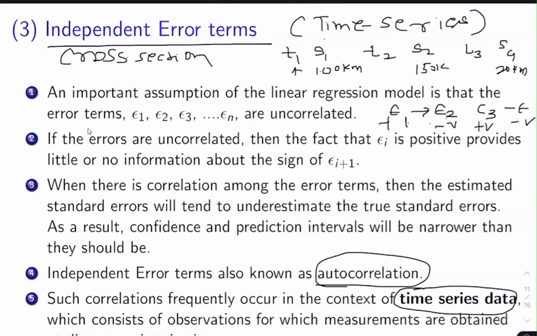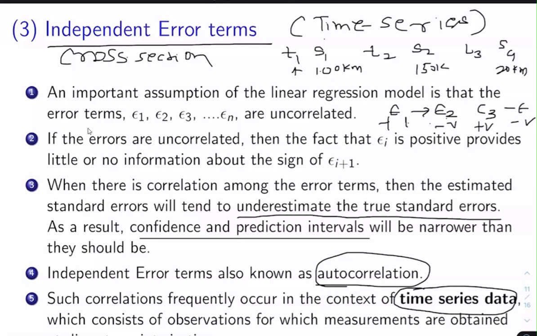See, this is one example of the time series data, and this is the problem in time series data. When the assumption of independent error terms is violated, its consequence or side effect is that the confidence and prediction intervals will be narrower, because it tries to underestimate the true standard errors.